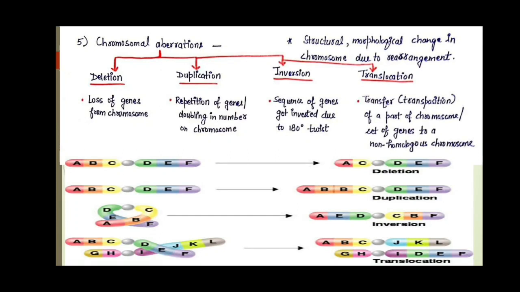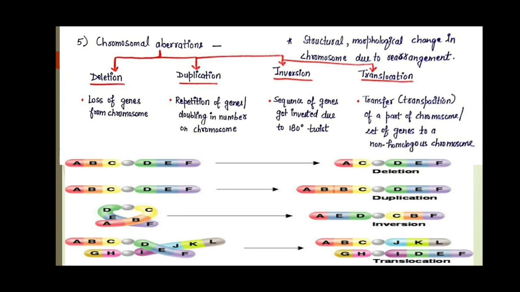And the last is chromosomal aberrations, meaning structural morphological changes in the chromosome due to rearrangement. So here there will be some rearrangement in chromosome structure, and what is present on a chromosome? Genes. A number of genes are there on the chromosome, so there will be a rearrangement in these genes.